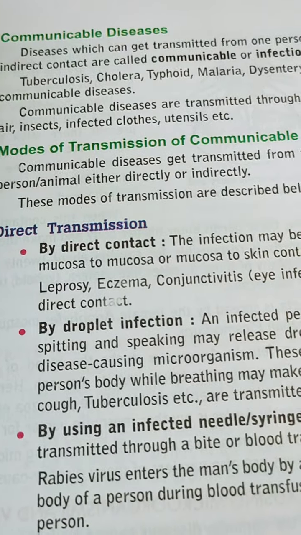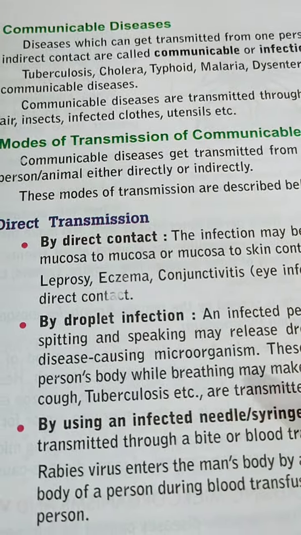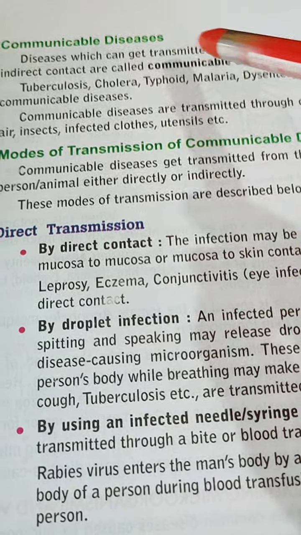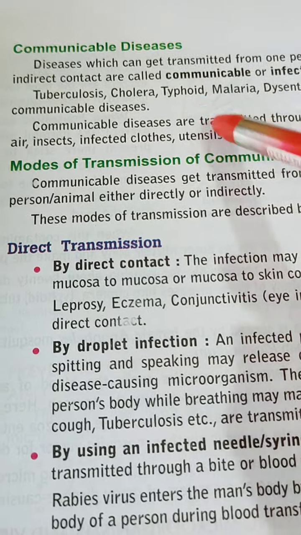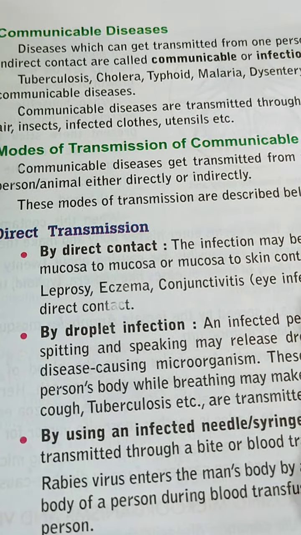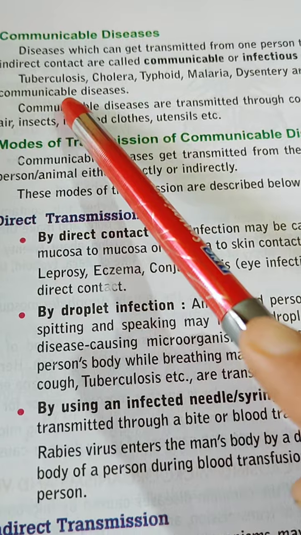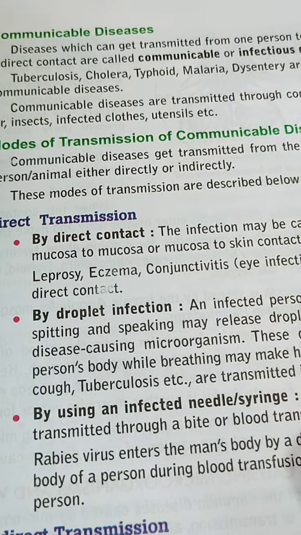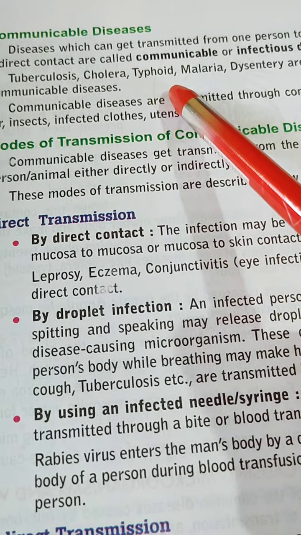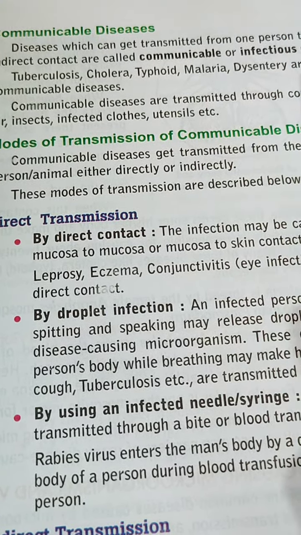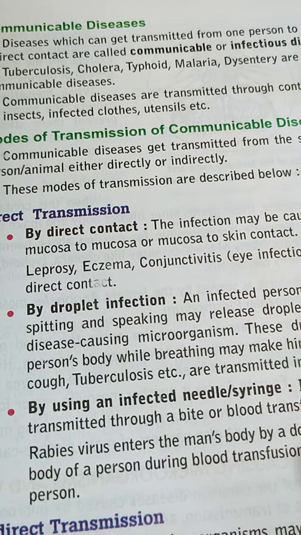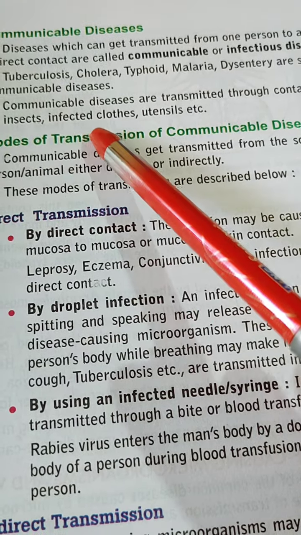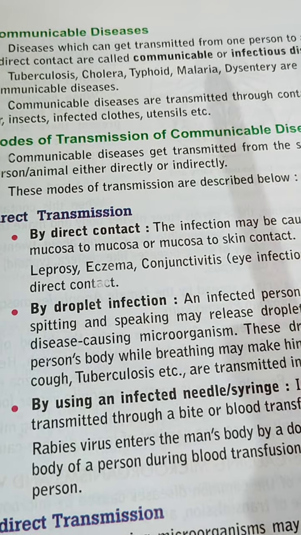Diseases caused by microbes are of two types, communicable and non-communicable diseases. First we will talk about communicable diseases. Diseases which can get transmitted from one person to another by direct or indirect contact are called communicable diseases, commonly known as infectious diseases. For example, TB, cholera, typhoid, malaria, dysentery. These are transmitted through contaminated food, water, air, insects, infected clothes, used utensils, etc.